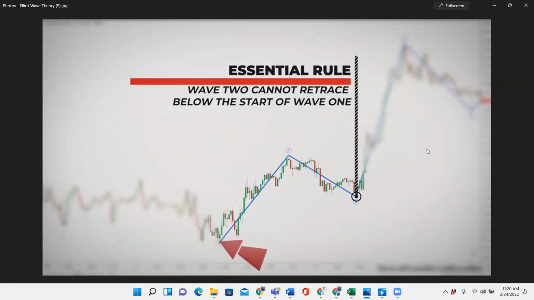This is an essential rule that you have to remember. Wave 2 cannot retrace below the start of wave 1. You have to remember that. That is the initial step 1 and the rule number 1 that you have to know about. Wave 1 starts here. Wave 2 cannot come lower than wave 1.